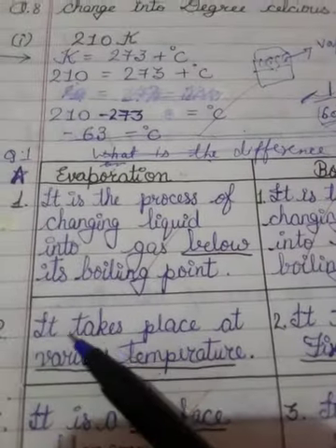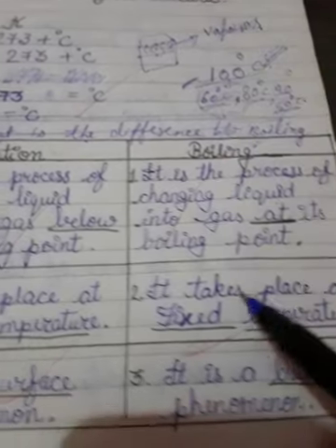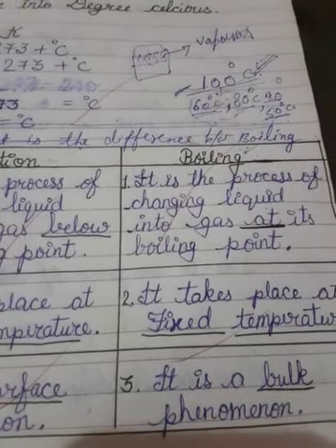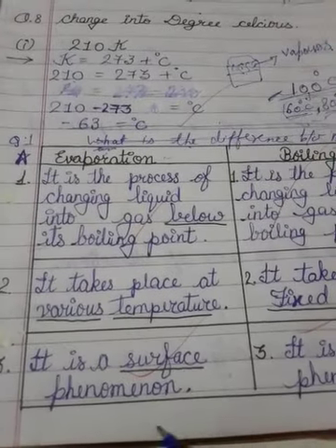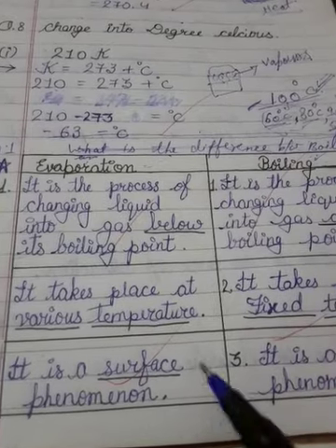Now, the second thing is, evaporation takes place at various temperatures, right? Boiling takes place at a fixed temperature, 100 degrees Celsius, at its boiling point, right? Next, it is a surface phenomenon. Phenomenon means any happening, any incident. Incident is known as phenomenon, surface.